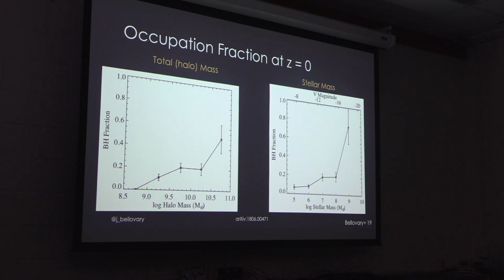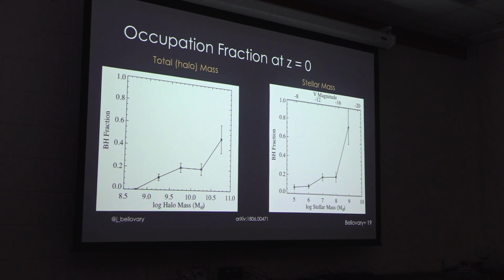Sorry to keep asking questions, but do you self-consistently account for black hole mergers and resulting kicks? So does this at all reflect black holes being kicked out of halos, or not? This does not reflect black holes being kicked out of halos by mergers and gravitational recoil. It's purely a result of formation. Now that's something that I want to begin to focus on, now that we have high enough resolution and a dynamical friction model. I think that's a step that we could take, but at this time we have not taken that step. So these occupation fractions would be upper limits, because some of these may have been kicked out of their halos after black hole mergers.